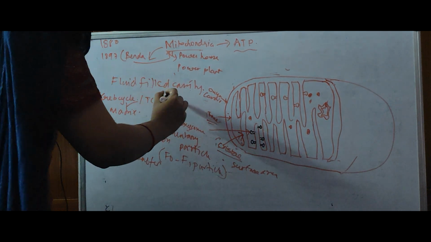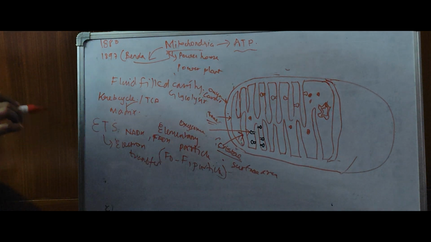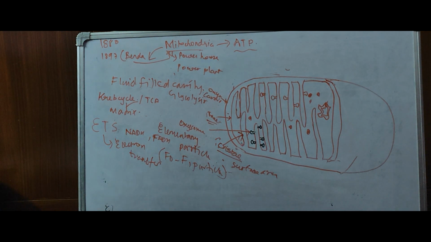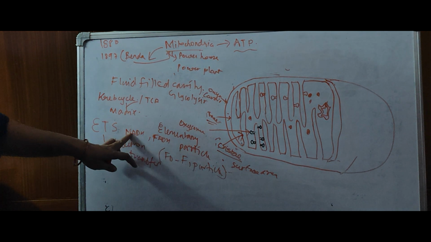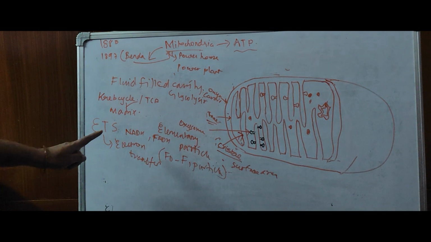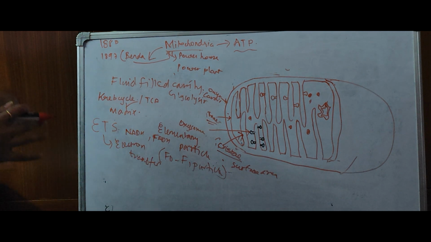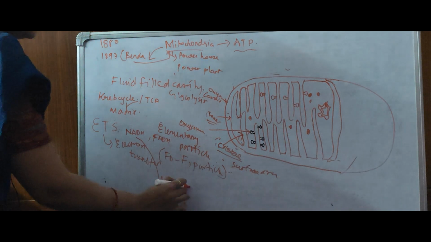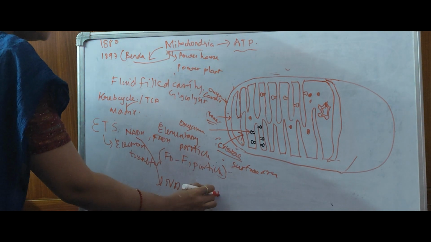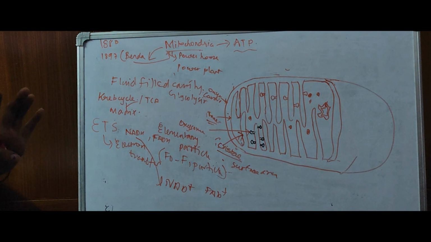And one more, there is a process glycolysis. Glycolysis is breakdown of sugar which occurs in cytoplasm, breakdown of glucose which occurs in cytoplasm of cell. So both these processes will form this NADH and FADH. These are the hydrogen accepting molecules formed during Krebs cycle and glycolysis. Now these are further oxidized, they are converted into the form of NAD plus and FAD plus. This will happen during electron transport system, okay, electron transport chain.